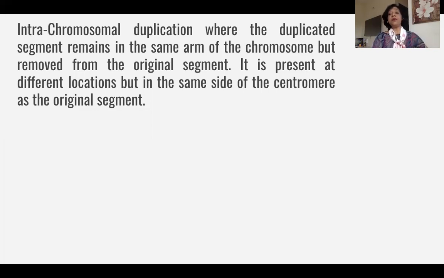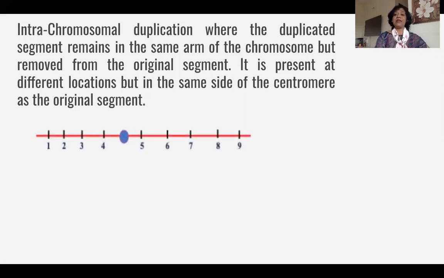But it is removed from the original segment. So it is not placed adjacent to the chromosomal original segment. So that means it is not tandem. Okay. So it is present at a different location, but it is on the same side of the centromere as the original segment. That means that it is present on the same arm. So let us see how does it look.